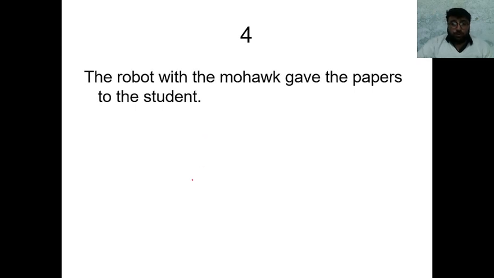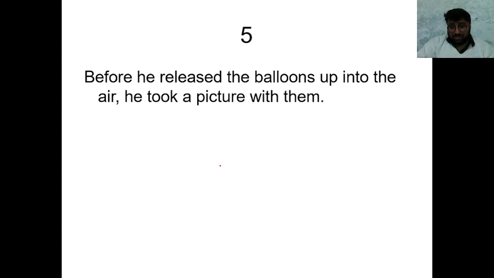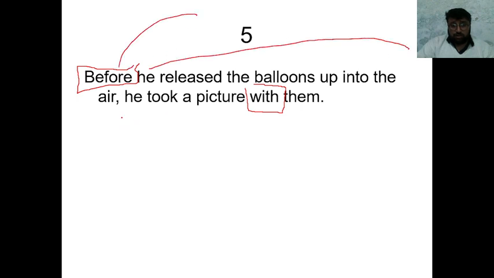Now we have the fourth sentence: The robot with the mohawk gave the papers to the students. Now we have the robot, mohawk, papers, students. With the mohawk, to the students. Now we have the fifth sentence: Before he released the balloons up into the air, he took a picture with them. With here is a preposition. Before is not a preposition, it is a conjunction which is connecting these two clauses.